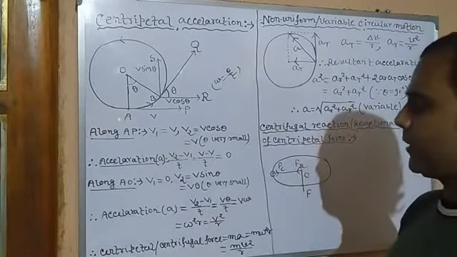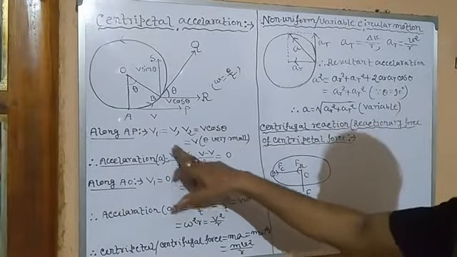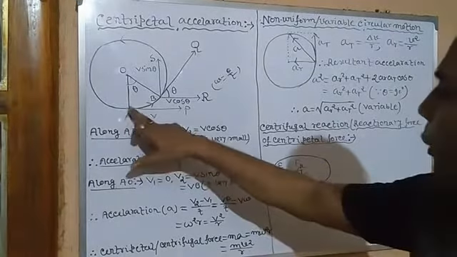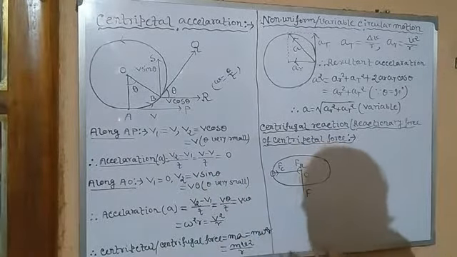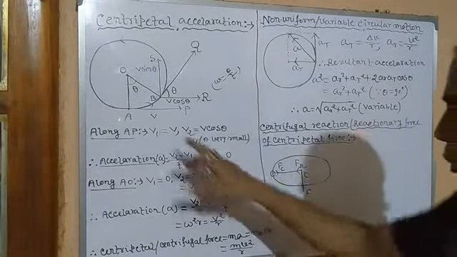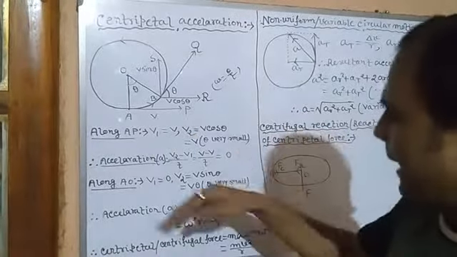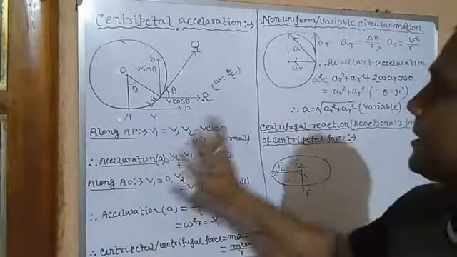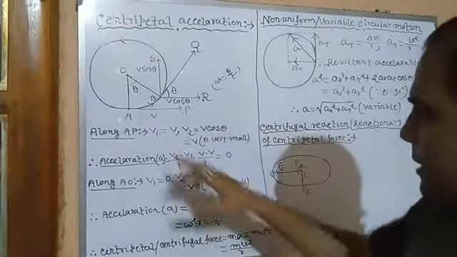Then what is the acceleration? V2 minus V1 by T. Since both are V, V minus V is equal to 0. So it means you can see along AP there is no acceleration. Clear? There is no acceleration. It means there is no existence of centripetal acceleration along AP.